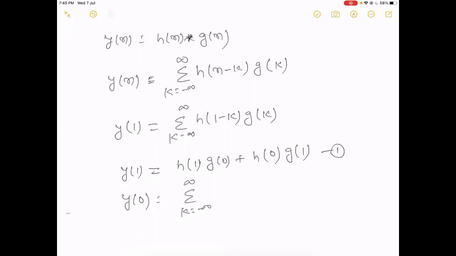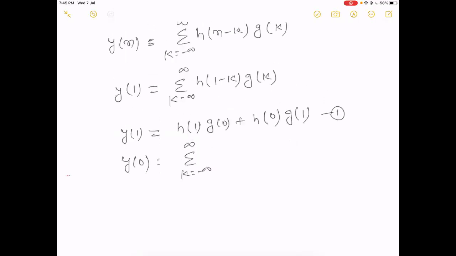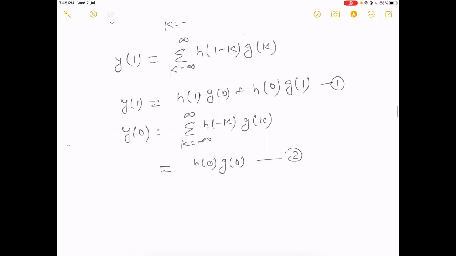Now y[0] is equal to, put n equal to 0, we get h[minus k] and g[k]. For k equal to 0, it will be defined only h[0] and g[0]. Then we put in all the values.